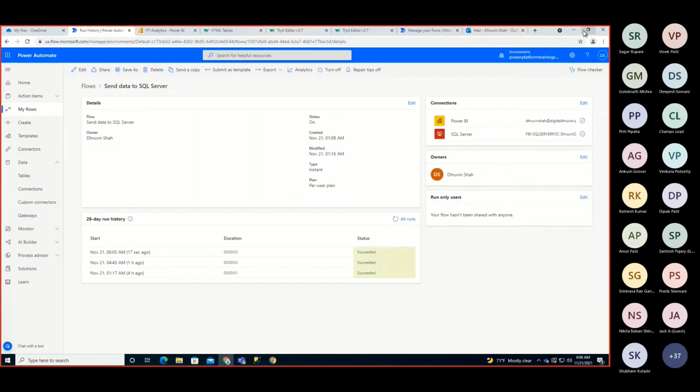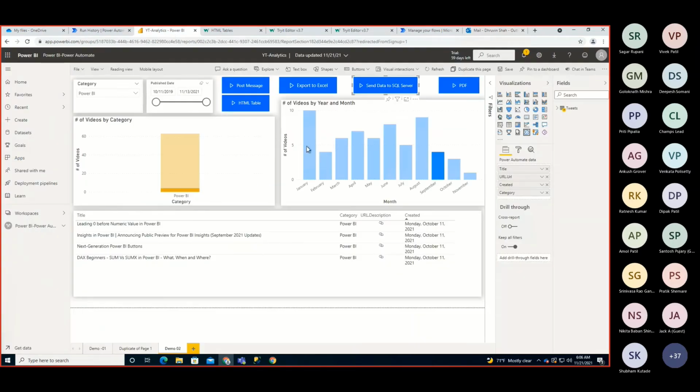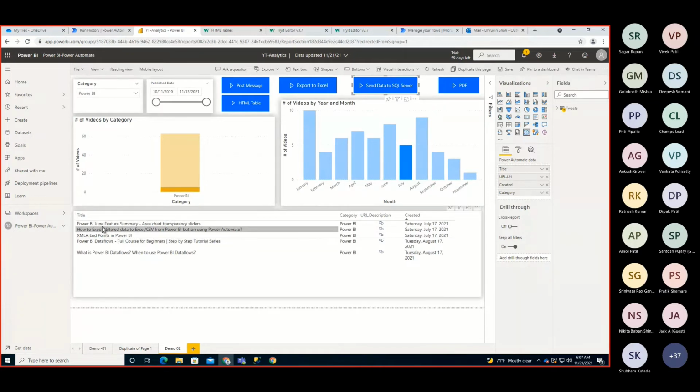Now let's move towards the last 2 use cases. Sometimes we have a requirement where some dashboards are prepared in such a manner that your end users are using them. Let's say, for example, you have a customer relationship report created in Power BI, and you have filtered a couple of records from here, and what you want to achieve is to send the filtered data directly by email to your client, your end user. You don't want to send it as an attachment, but as an HTML table. So you can provide an option here, send an email.